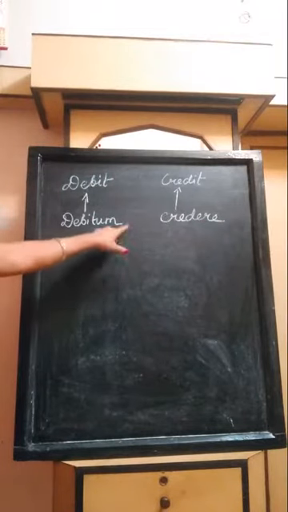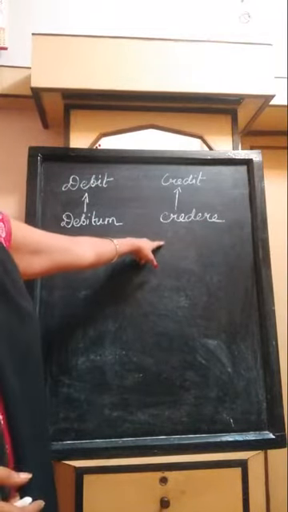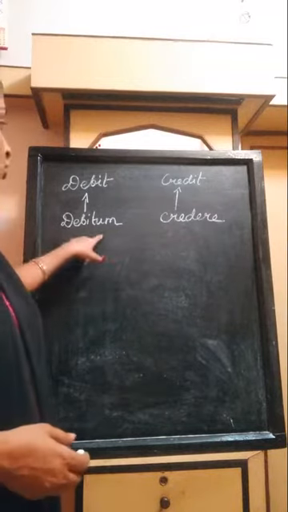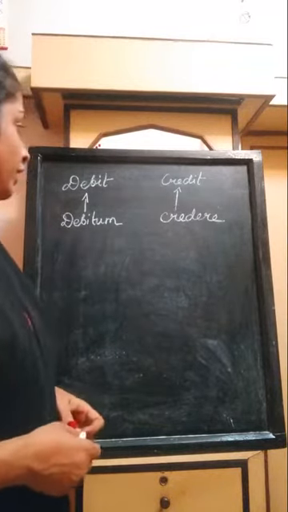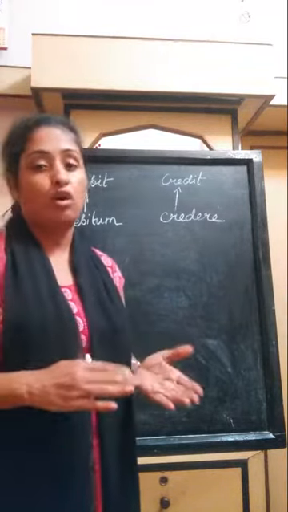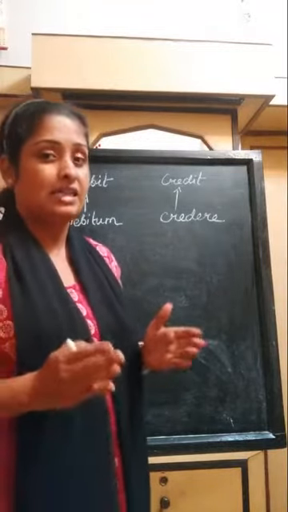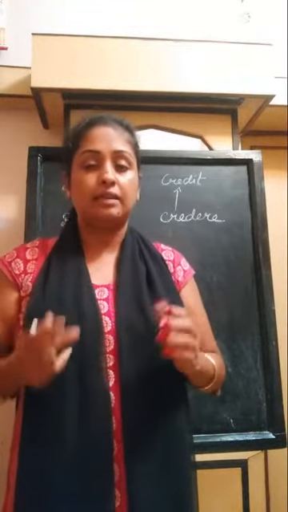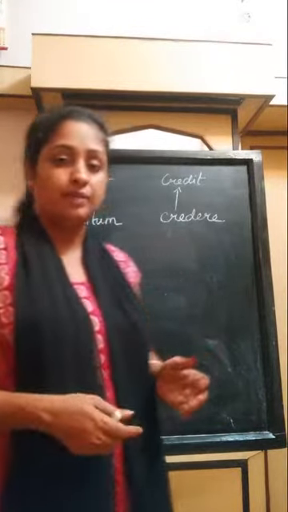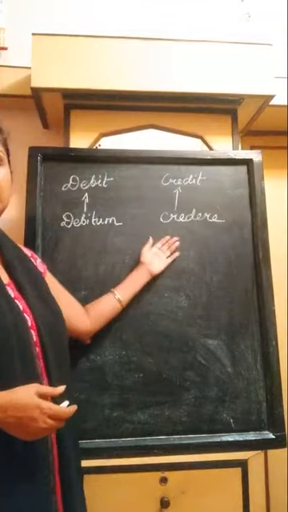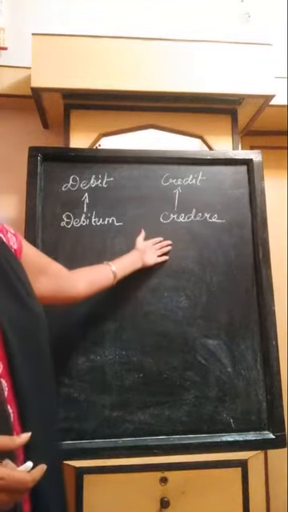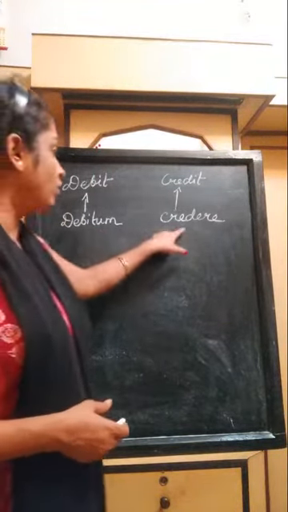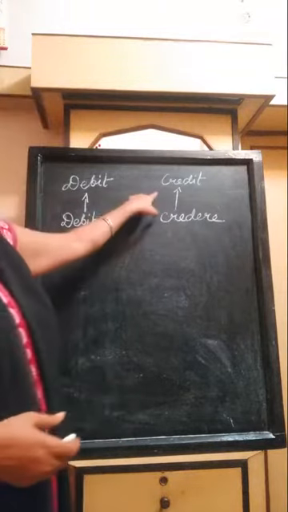So please mark these two terms. Now these two accounting terms denote an increase or decrease in an individual's account. If there is an increase or decrease in the individual's account, then comes this debit and this credit. So please note these two words, debit and credit.